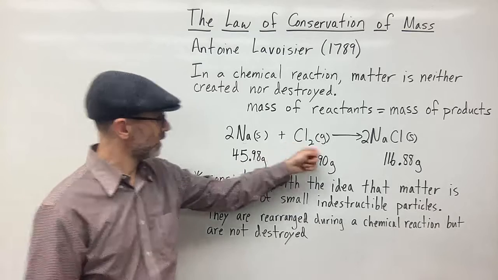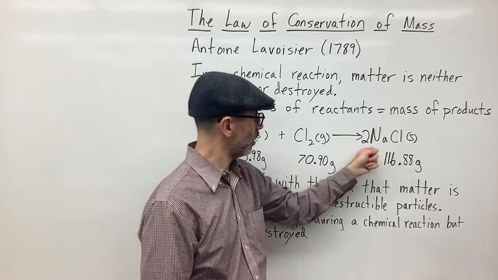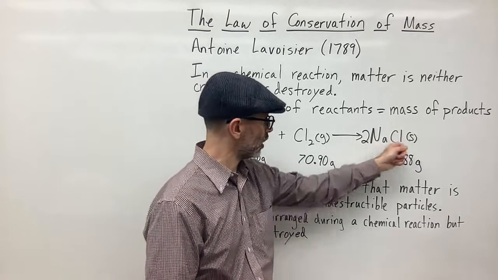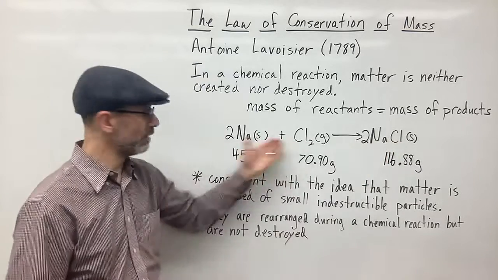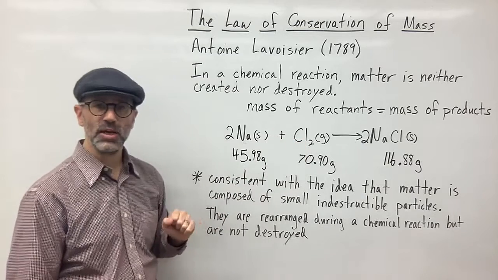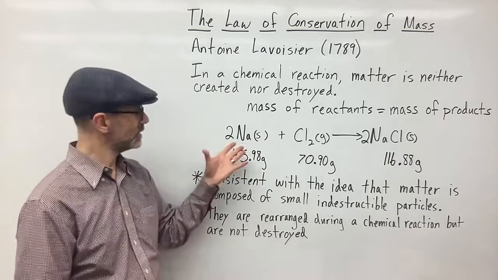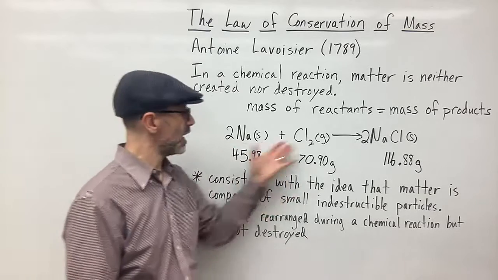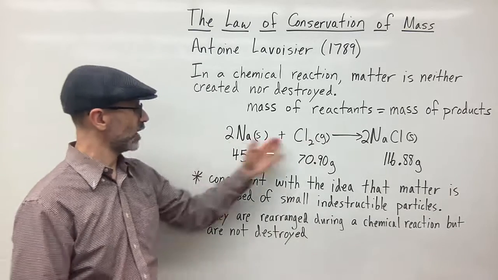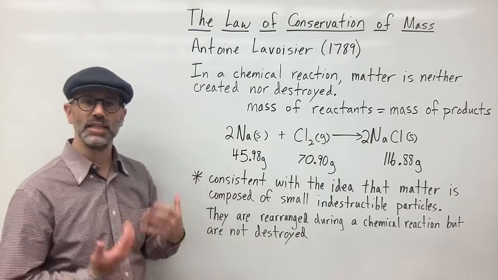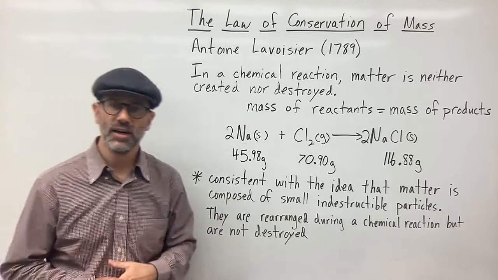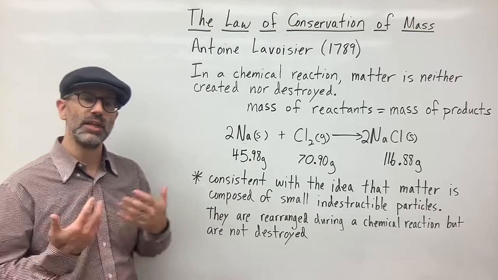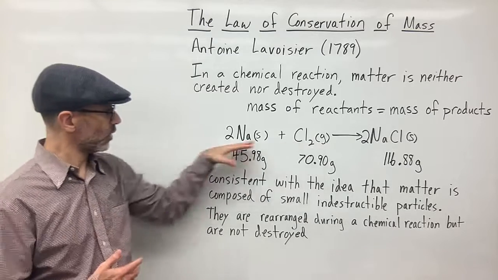And so they come together to form NaCl, and we still have 2 sodium and 2 chlorine. So we haven't lost any atoms and we haven't gained any atoms. It's still the same number of atoms and the same type of atoms on both sides. It's just that they are rearranged. And that's what the atomic theory predicts. So the atomic theory says that this is what's going to happen.